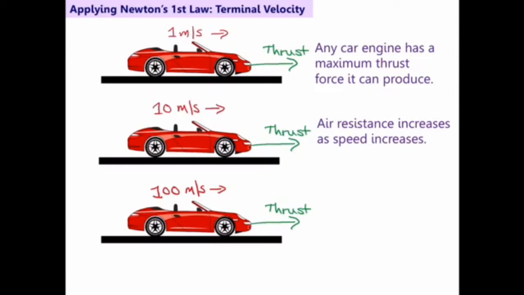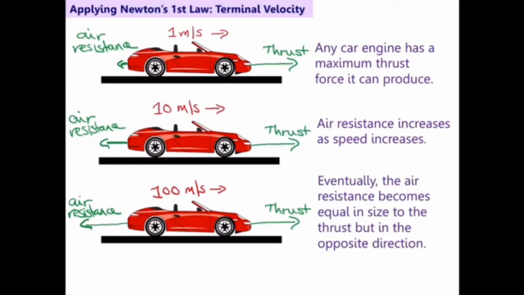However, the air resistance is not constant. You've probably felt the effect of air resistance and speed. For example, if you are cycling and you're going really fast and you feel the wind in your face, or if you're running and you feel the wind in your face, air resistance gets bigger as speed gets bigger. So let's add air resistance in here. There we go. And that kind of makes sense, because if you're trying to go through the air at 100 meters per second, then the air molecules are going to be hitting you pretty hard compared to how they would be at 10 meters per second or 1 meter per second.